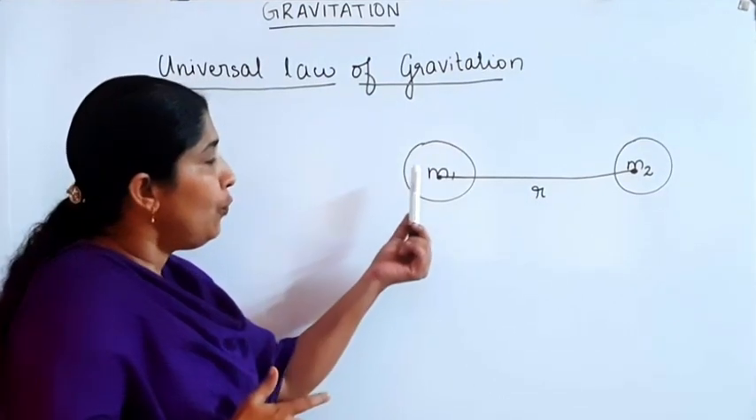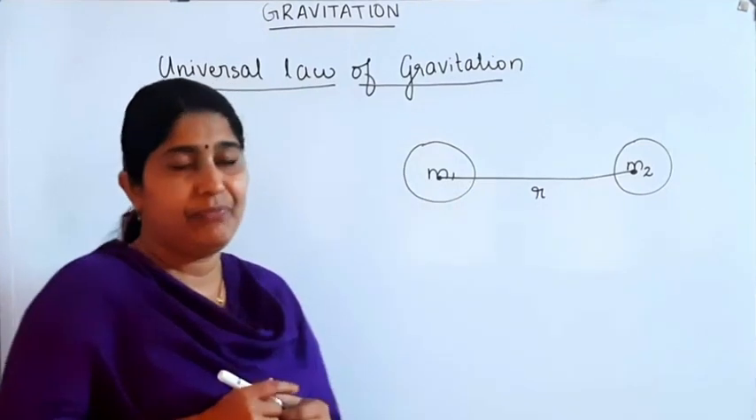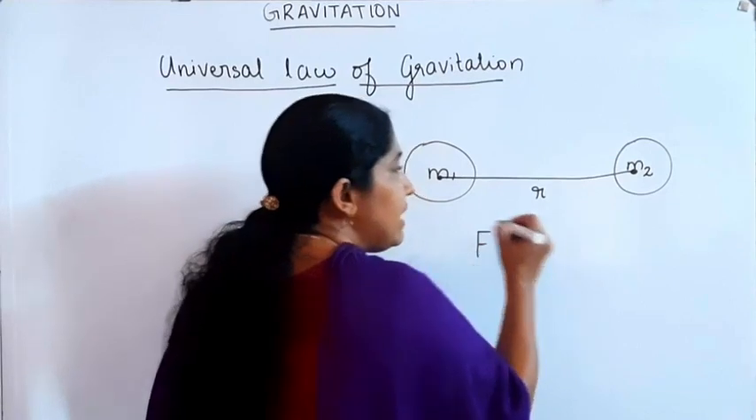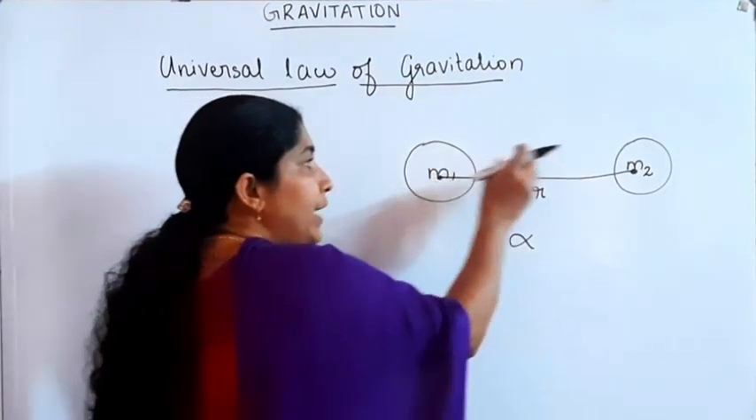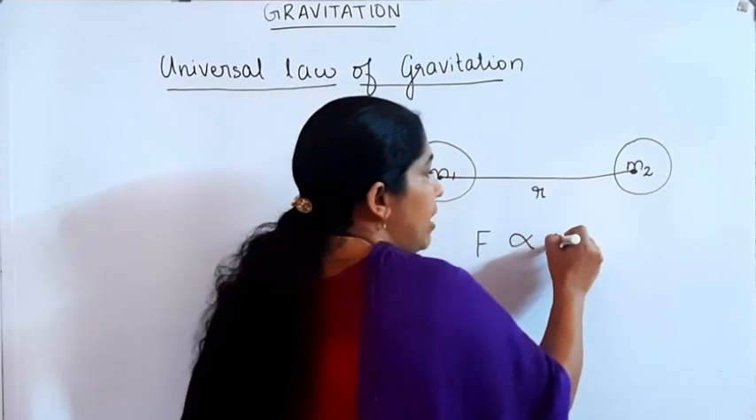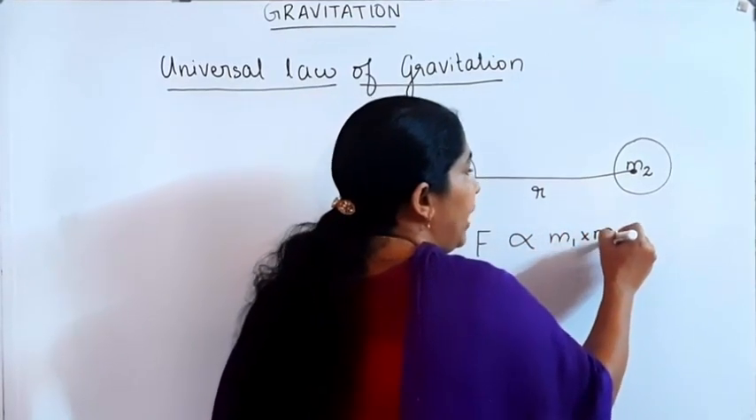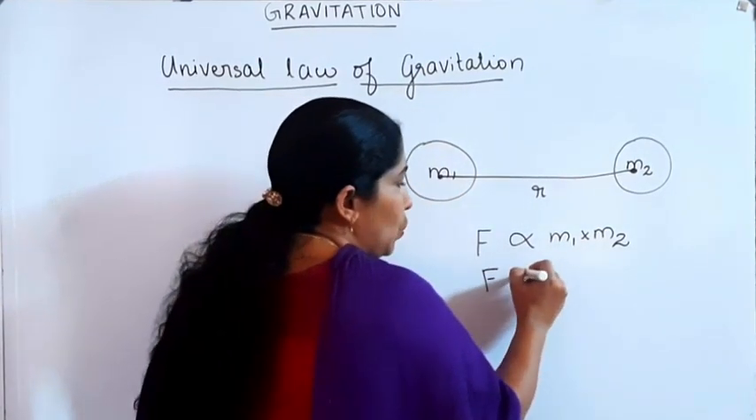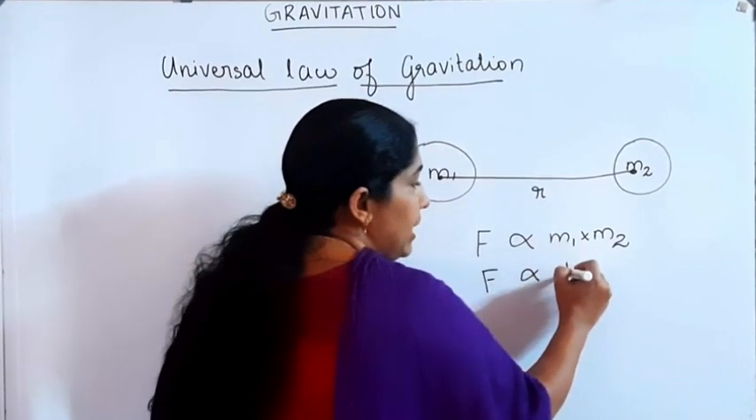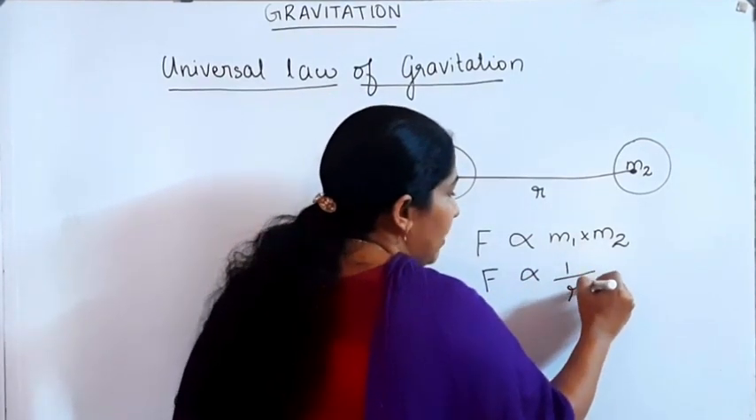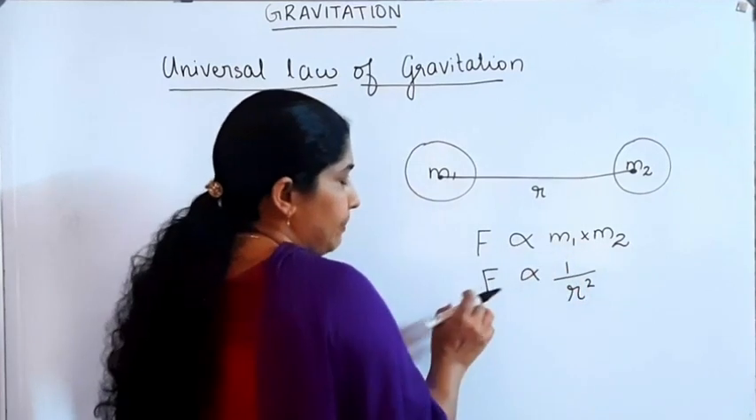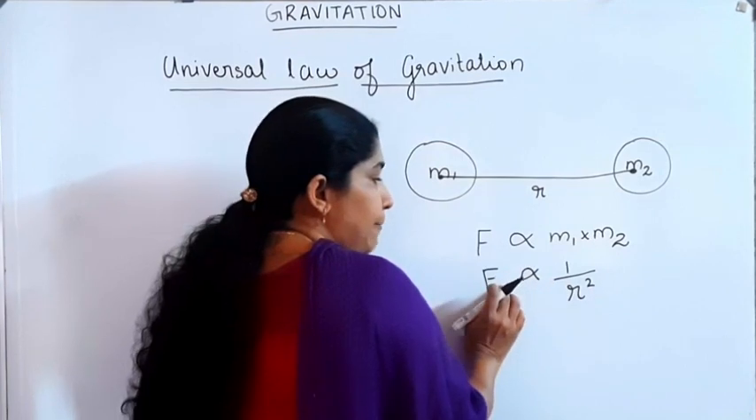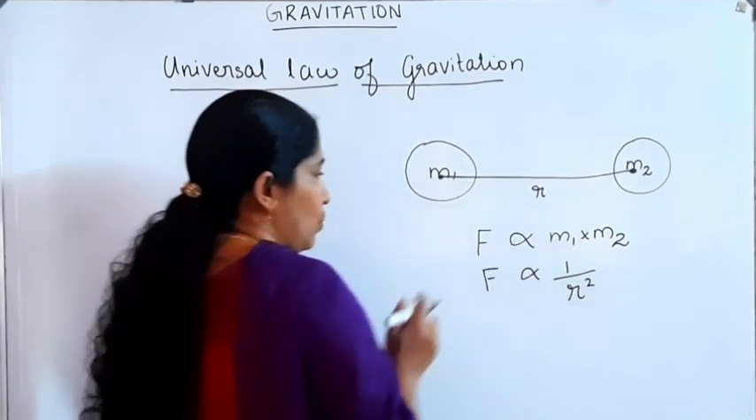Then the force between these two bodies is directly proportional to the product of their masses, m1 into m2, and inversely proportional to the square of the distance between them. Inverse relation means 1 by r square. F is inversely proportional to r square, that is, F is directly proportional to 1 by r square.